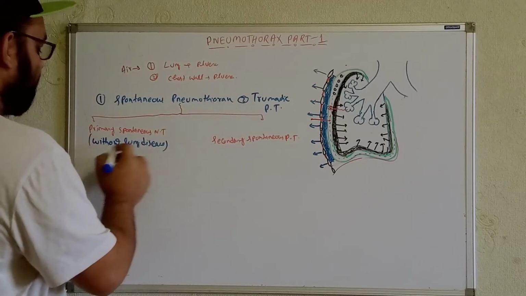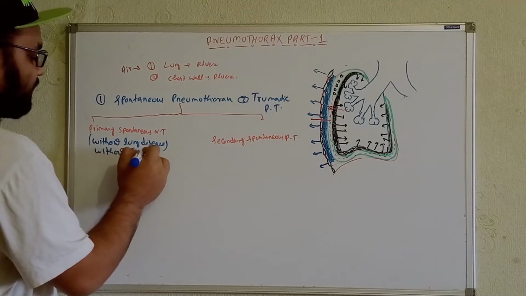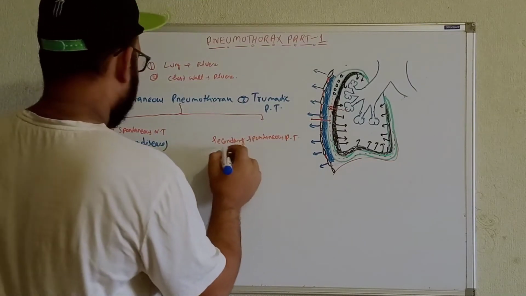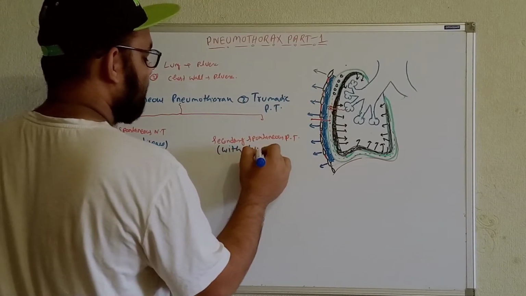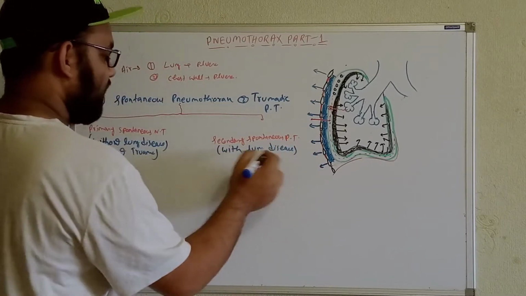So you can write it over here, without any kind of trauma. In these cases, the secondary spontaneous pneumothorax will be with lung disorders. So in these cases we can get the lung disease. Another thing we can write over here is also without trauma.